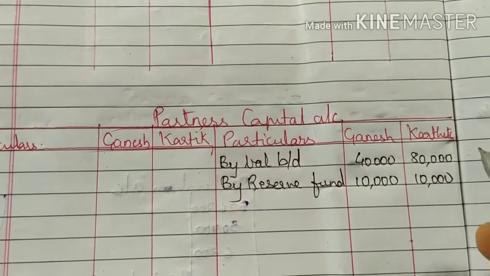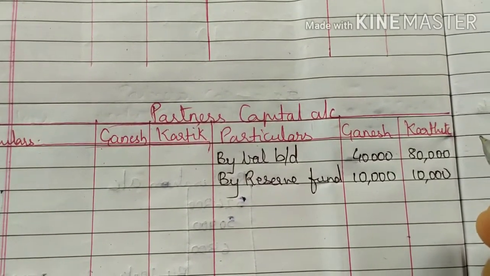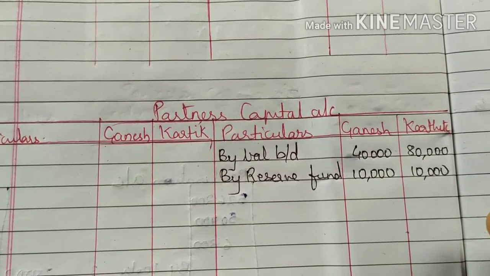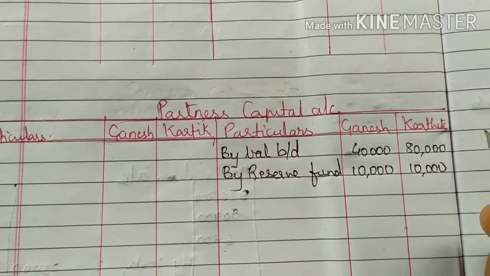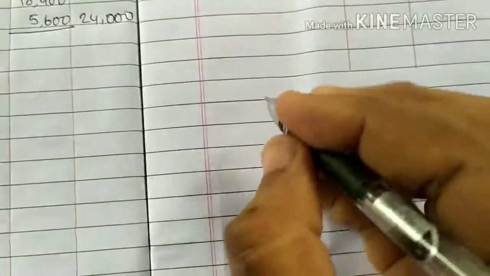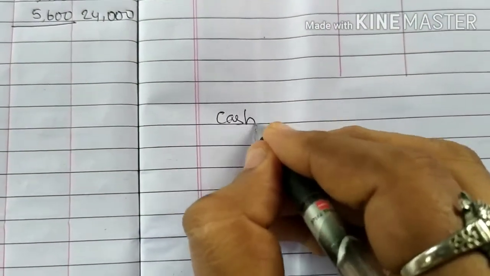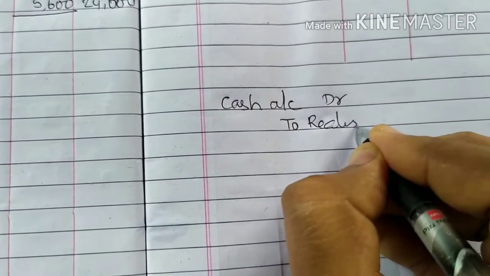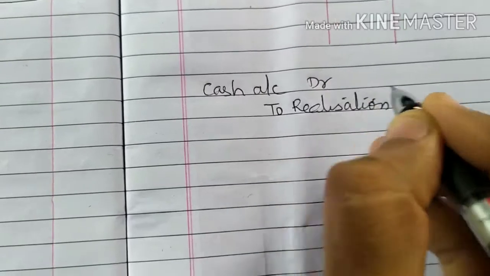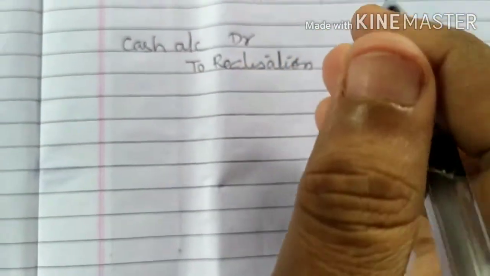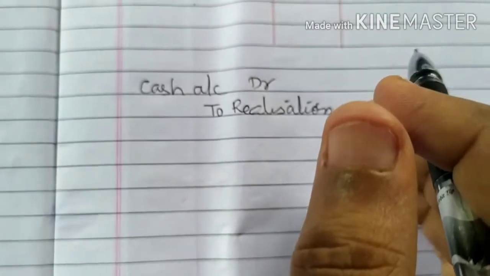Now we go for adjustment number 1. Assets were realized as under: building, debtors, stock. So they are realized. What will be the entry for realization? When you realize the assets, cash will come, so cash account debited to realization account. Cash will come into the business because we are selling the assets.